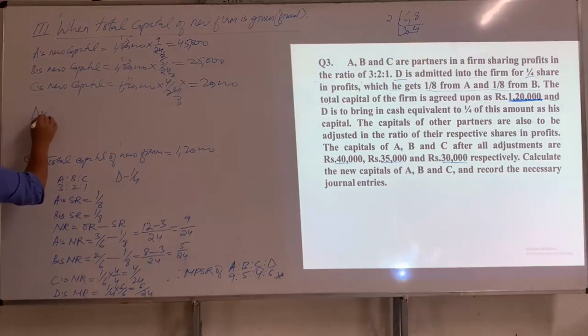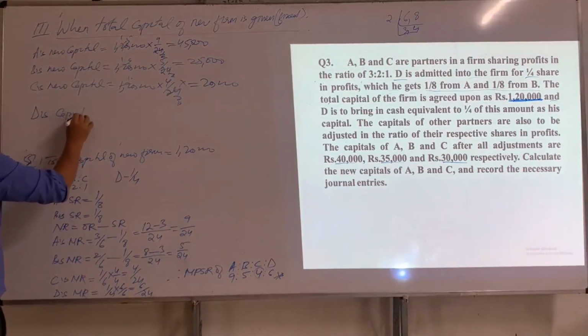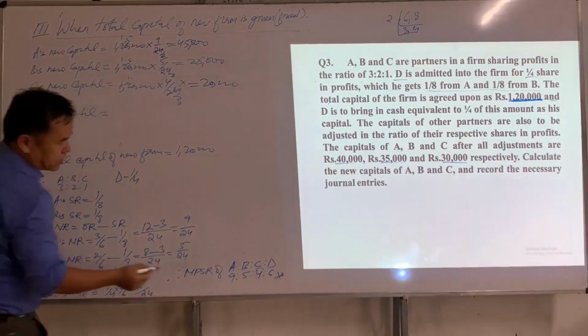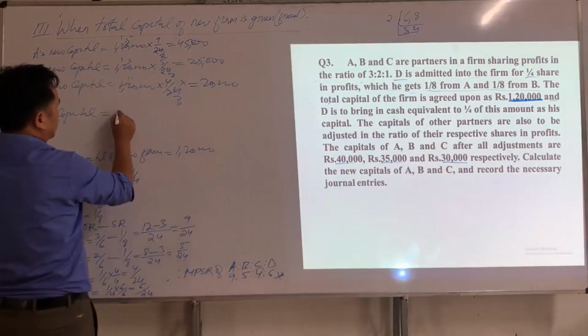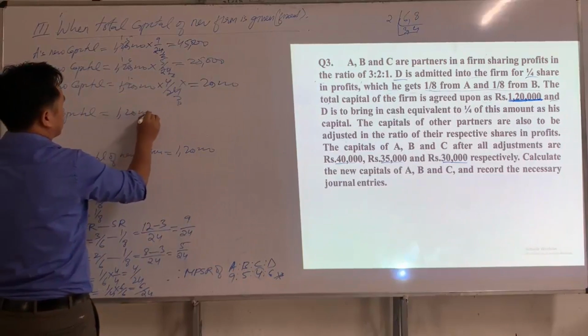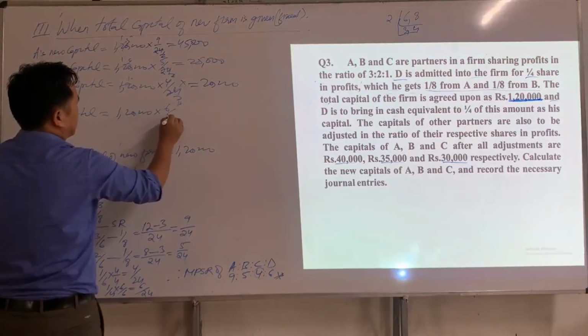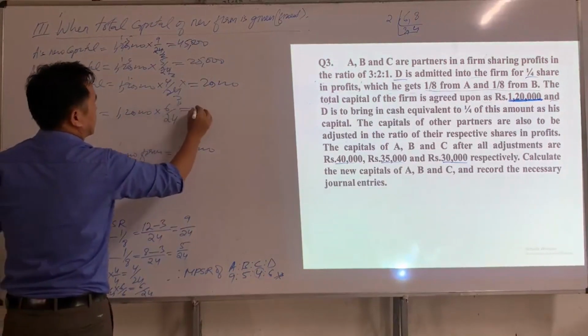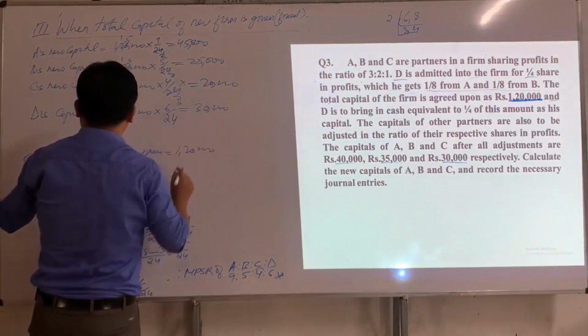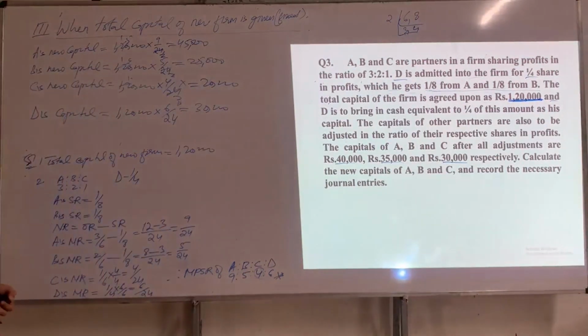And the last one is D's capital. What is D's share of profit? 6 by 24. 1,20,000 multiplied by 6 by 24. So 5 6s are 30. So D's new capital will be 30,000.